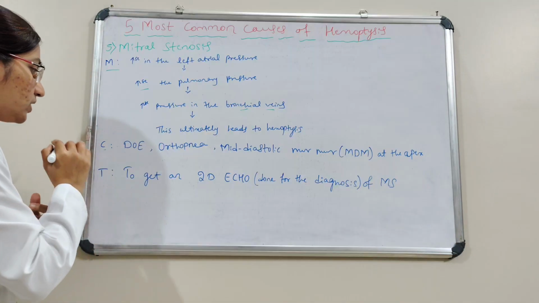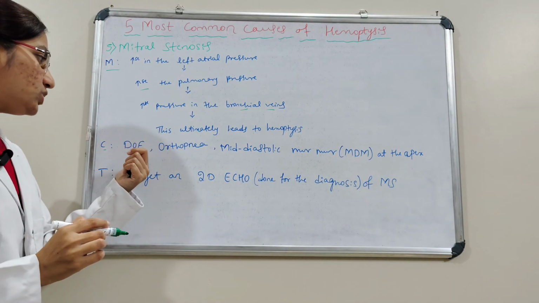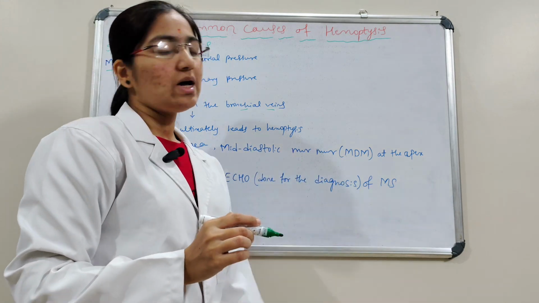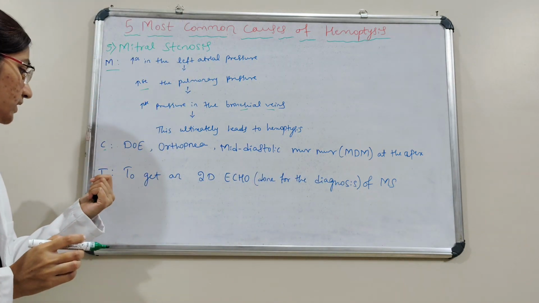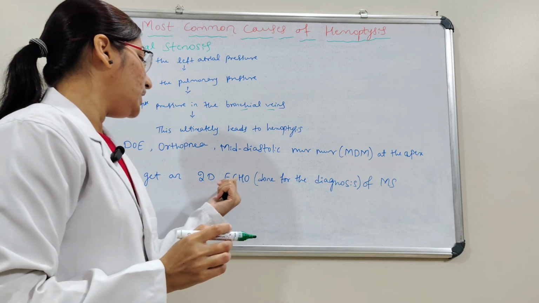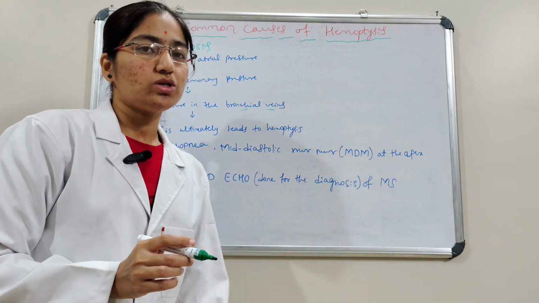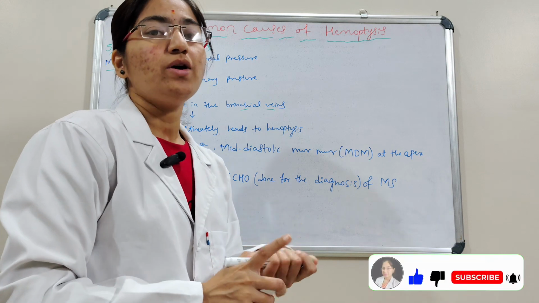And then we will see the clues, that is dyspnea on exertion, orthopnea, and mid-diastolic murmur at the apex. And we will see the tip: get a 2D echo, that is done for the diagnosis of mitral stenosis. Here these are the 5 causes of hemoptysis.